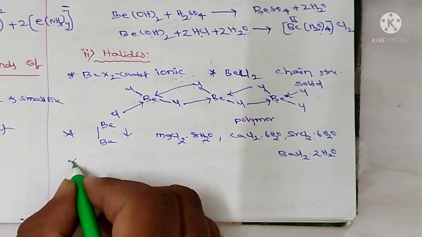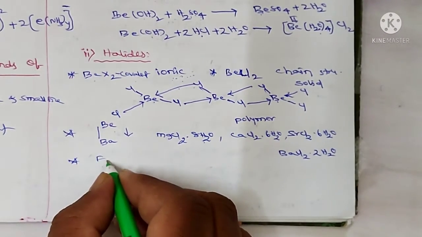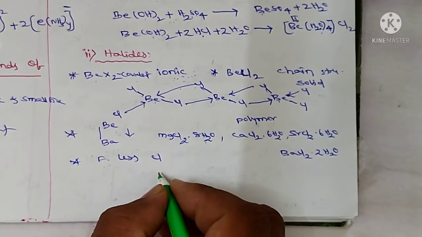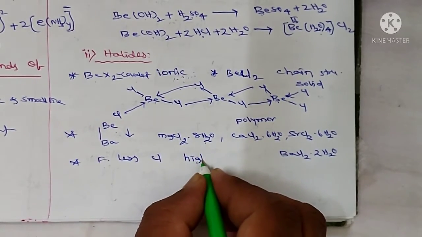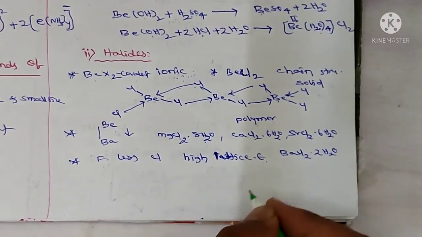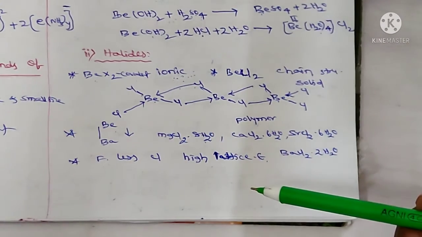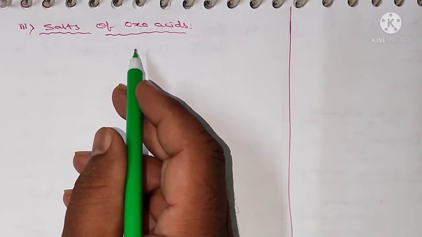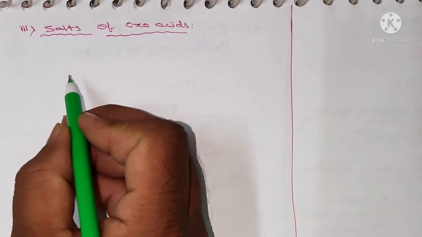And the fluorides are less soluble than chlorides. Fluorides are less soluble than chlorides due to high lattice enthalpy. So this is about halides. Next, the third one, salts of oxo acids. The alkaline earth metals also form salts with the oxo acids.